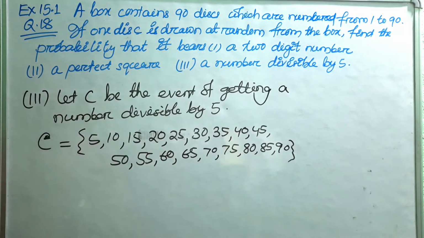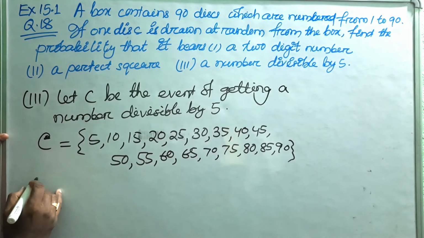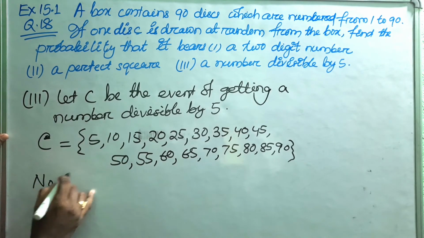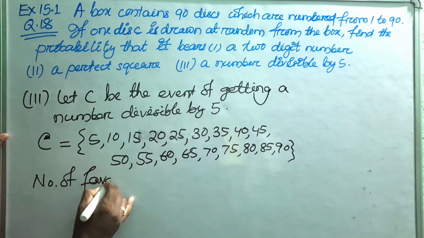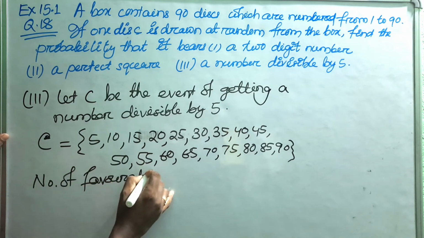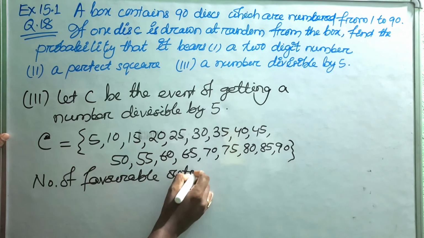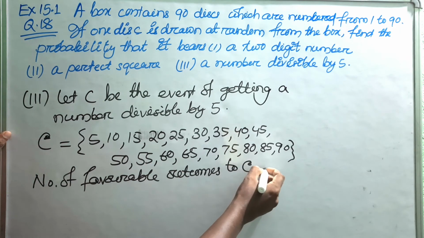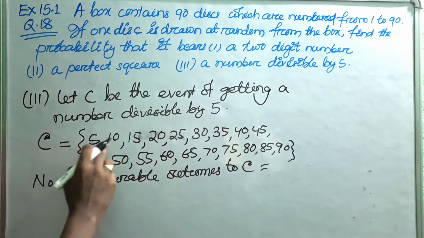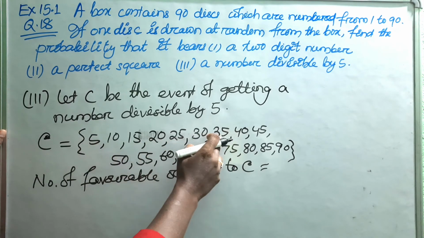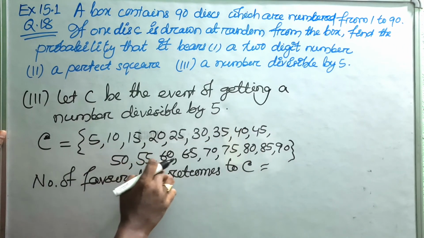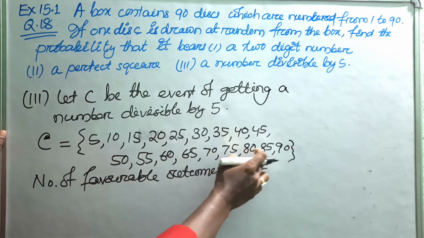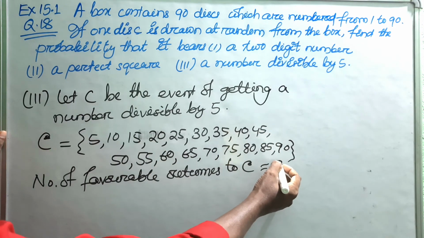Now write down the number of favorable outcomes to event C. How much? 1, 2, 3, 4, 5, 6, 7, 8, 9, 10, 11, 12, 13, 14, 15, 16, 17, 18. So write down here 18.